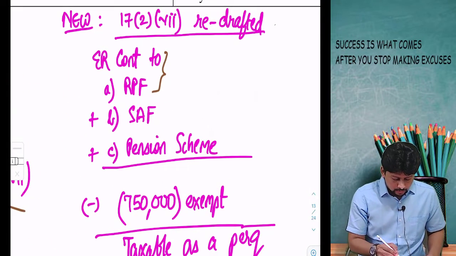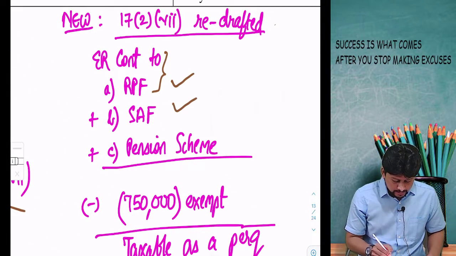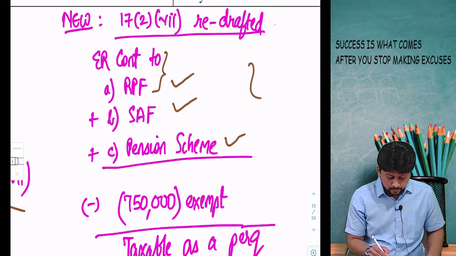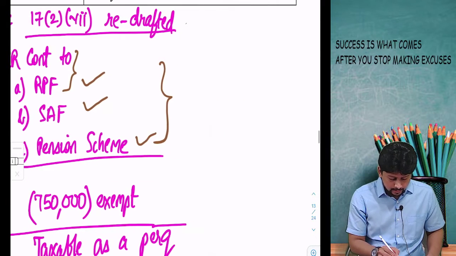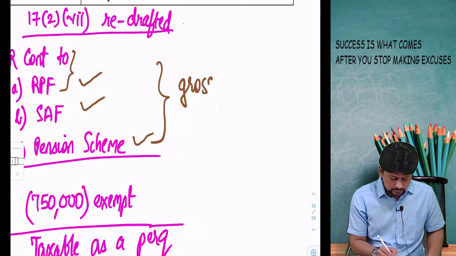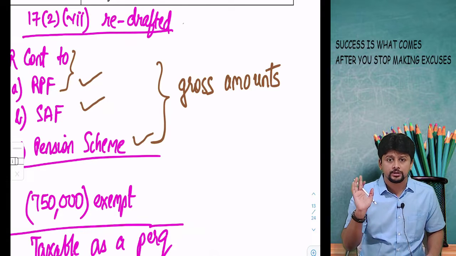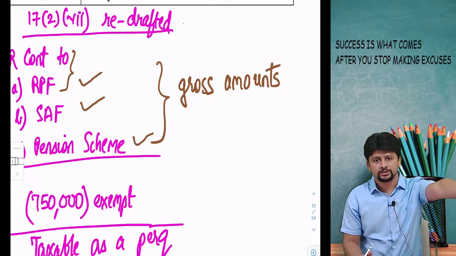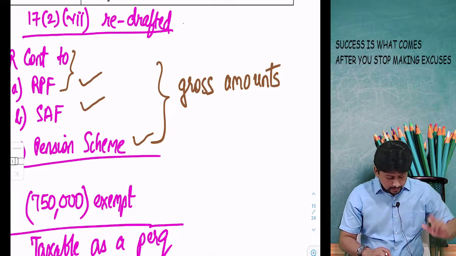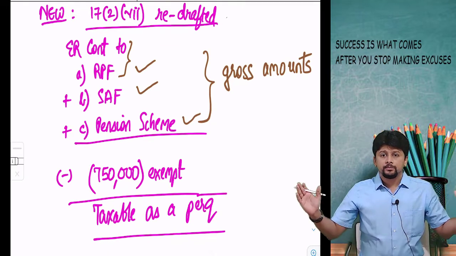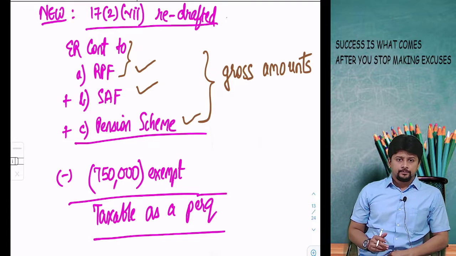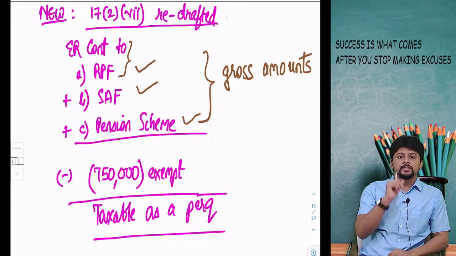That means the employer's contribution to RPF, superannuation fund and pension scheme should all be taken as gross amounts, without subtracting any exemption of 12% of salary, without subtracting anything as 1,50,000. You take the total amount given in the question, take the total of these three, and then take a lump sum blanket exemption of 7,50,000. The balance amount is taxable. This is what the institute has done in its statutory update.